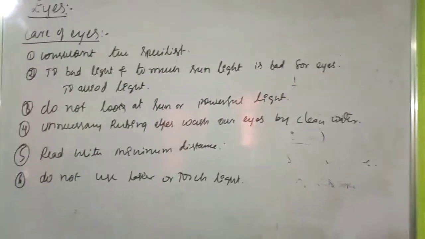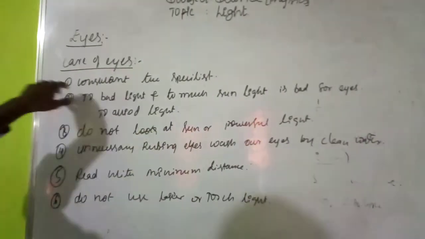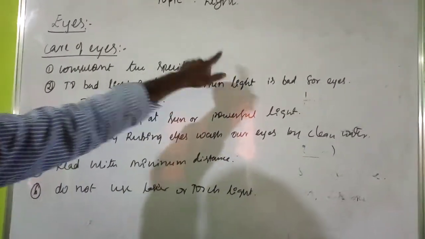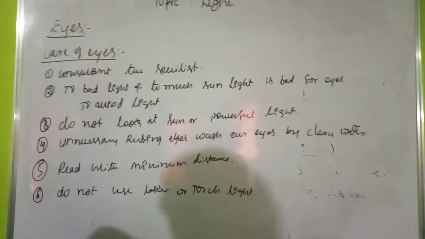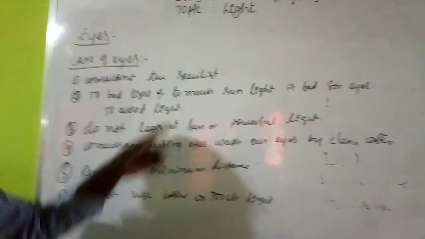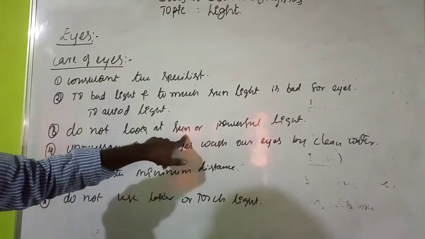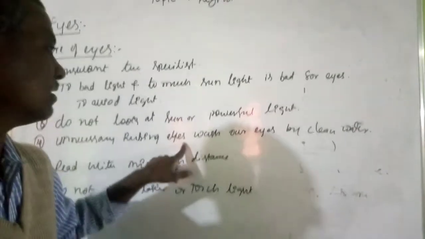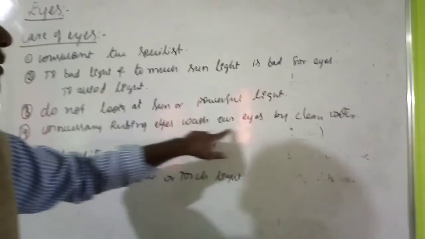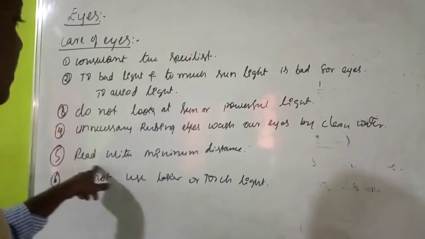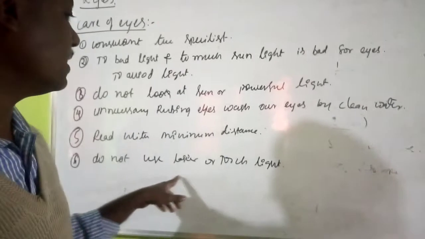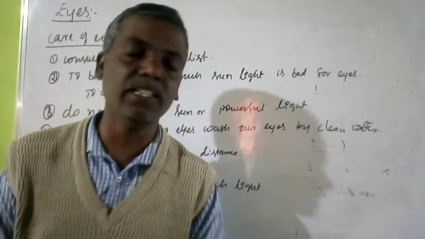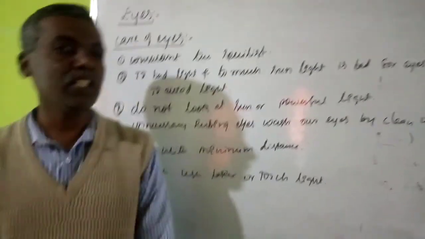Okay, students. So next, see once again how to take care of the eyes. If there is any problem in the eye, basically you should consult your specialist. This means an eye specialist, a doctor. Okay, so bad lights and too much sunlight are bad for our eyes. So to avoid these types of lights, don't look at the sun directly or at powerful lights. Next, unnecessary rubbing of the eyes. Don't do this, and wash your eyes with clean water. Okay. So next, read with minimum distance, and do not use laser as well as torchlight. Okay, students. So this is about your eye as well as how to take care of our eyes in our day-to-day life, because the eye is a